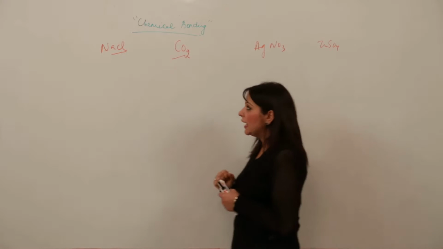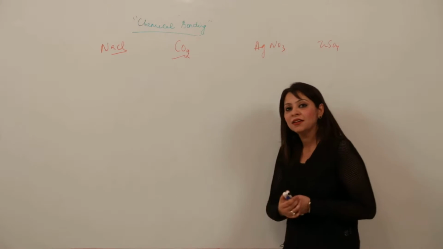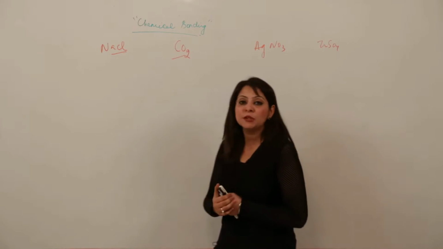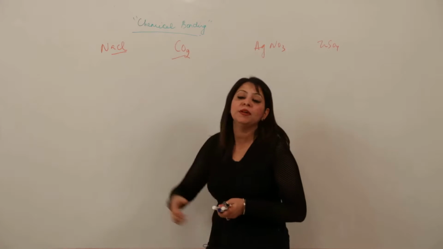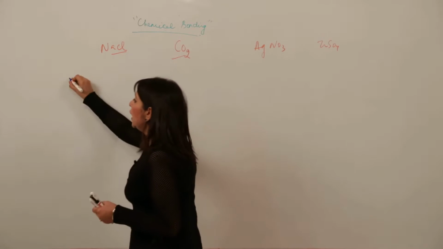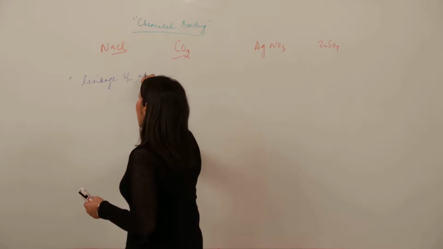Now the question is how they are linked, or why they are linked, or what kind of linkage can be there. So that all can be explained by the process called chemical bonding. So what is chemical bonding? It is actually a linkage between atoms.